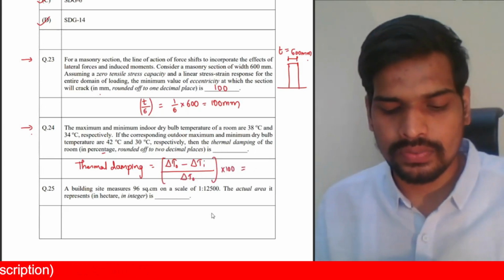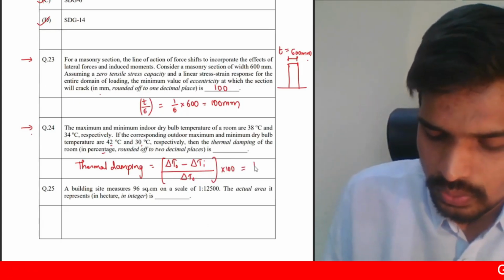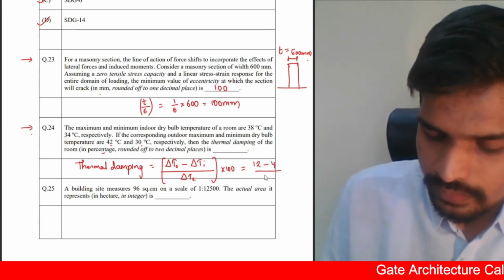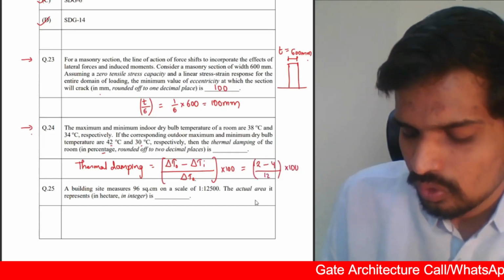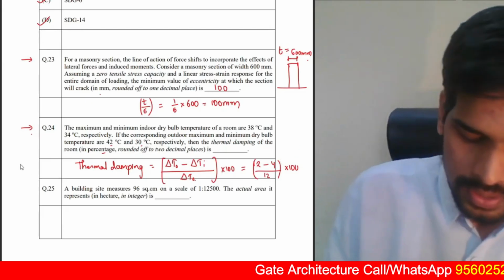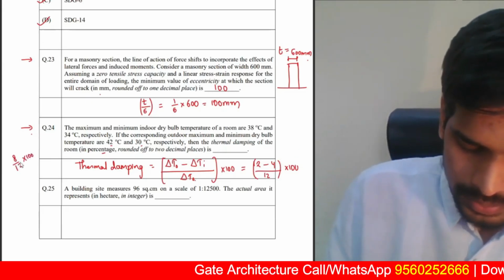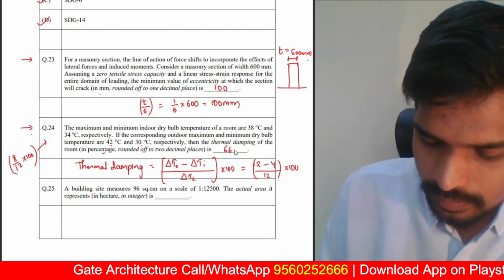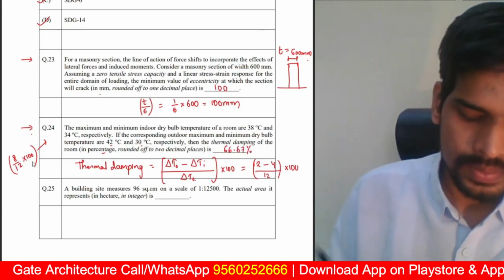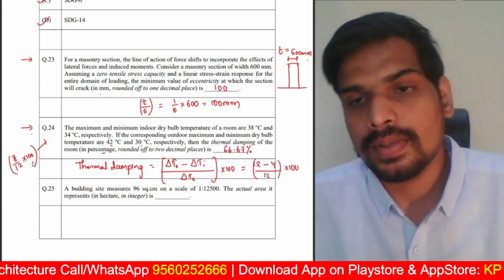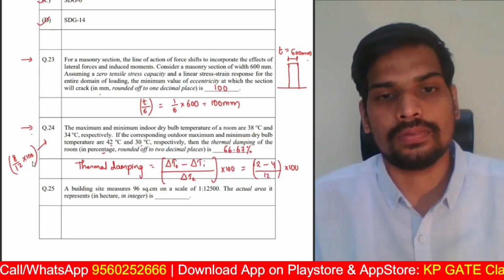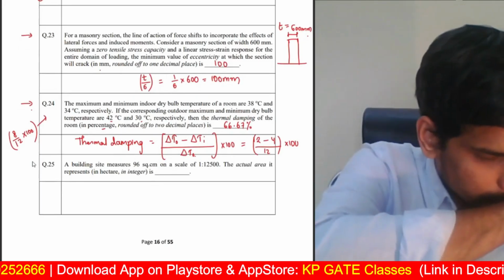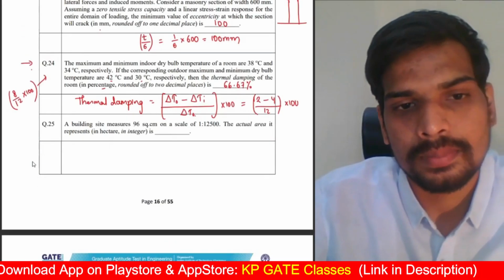So this basically will be, what is variation outside? It is 42 and 30. Variation outside is 12 degrees centigrade minus variation inside is 4 degrees centigrade upon outside variation is 12 again into 100. So the answer for this is 12 minus 4 is 8. The answer should be 8 upon 12 expressed as a percentage. 8 upon 12 into 100 is the answer. You can check, I think you'll get the answer as 66.67%. 8 upon 12 is basically 2 upon 3. 4 2s are 8, 4 3s are 12. 2 by 3 is 0.67. So that's the answer for this question number 24.